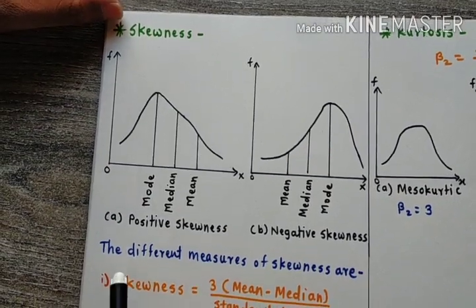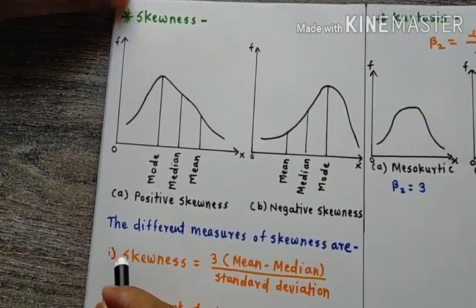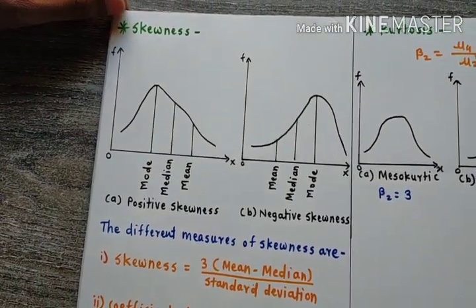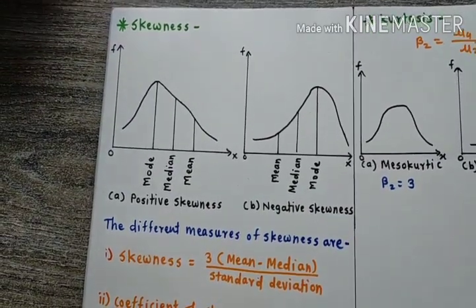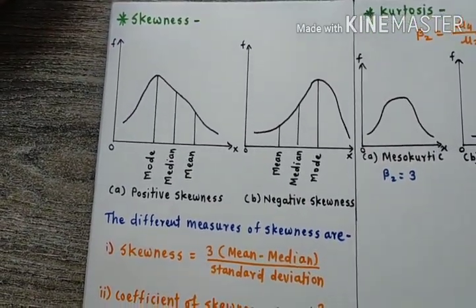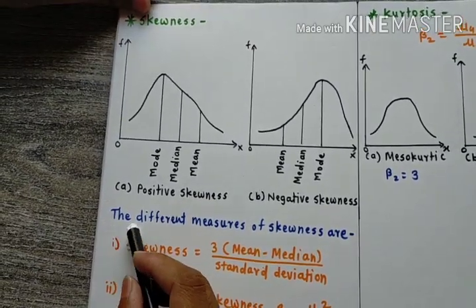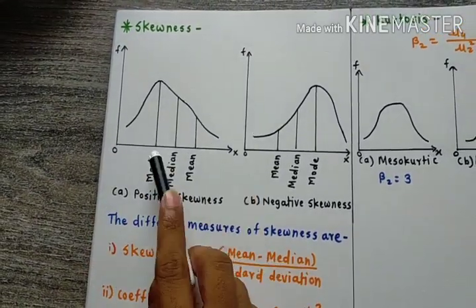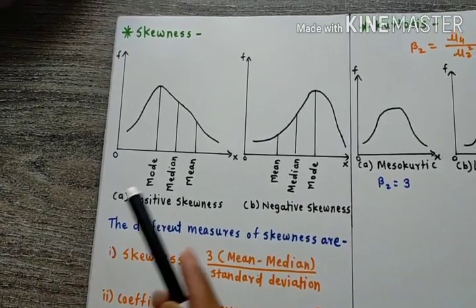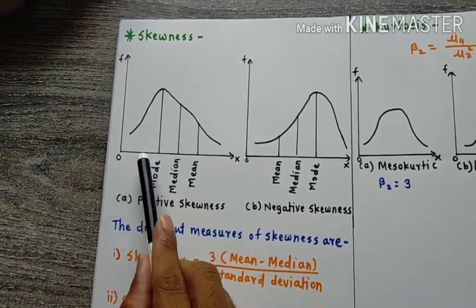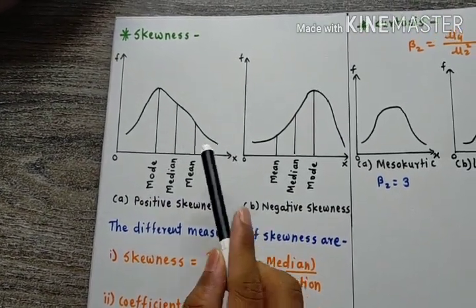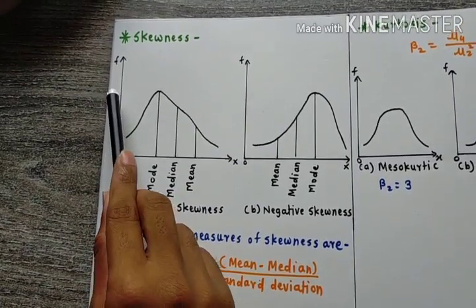After finding mu r, that is the moment about the arithmetic mean or central moment, from this we can find further skewness and kurtosis. So let us discuss skewness. In skewness, here we can see two graphical representations in which on the x-axis there is distribution and on the y-axis there is frequency.